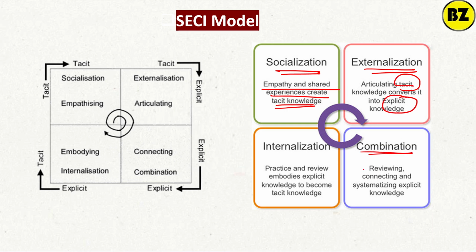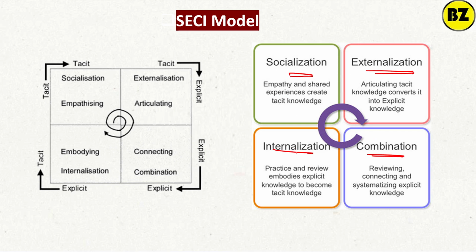Combination means simply reviewing, connecting, systemizing the knowledge you are having. Combination means simply reviewing and improvising whatever knowledge you are gaining. Then internalization means you are again converting the explicit knowledge into tacit knowledge. Okay, so these are the four things you have to remember about the SECI model: socialization, externalization, combination, and internalization.